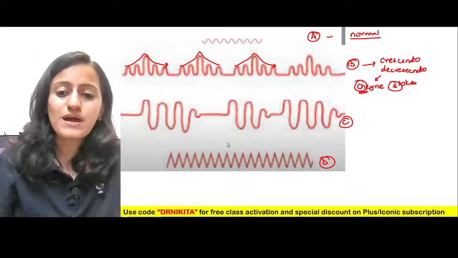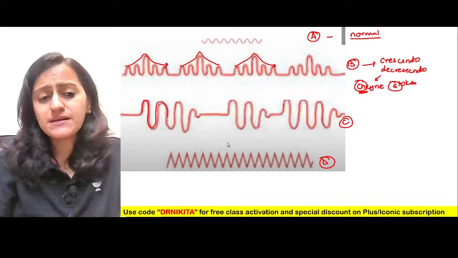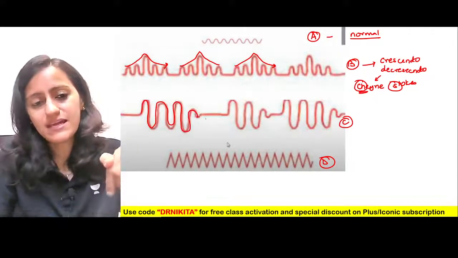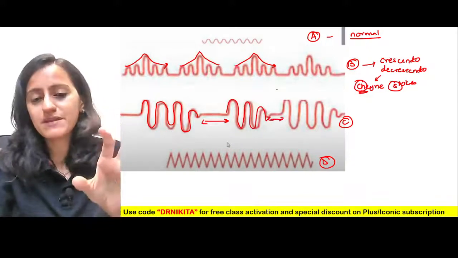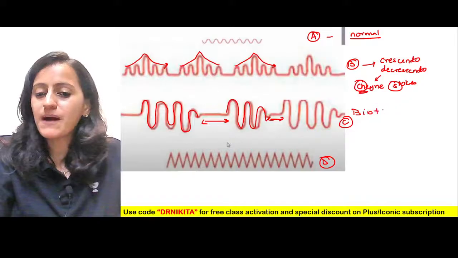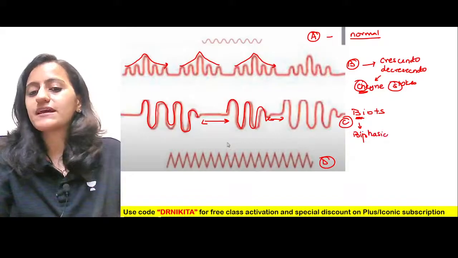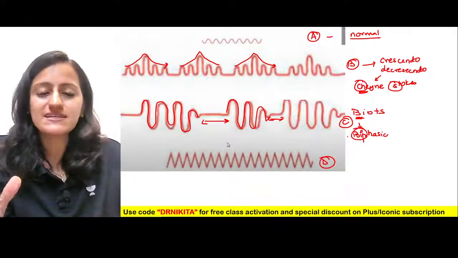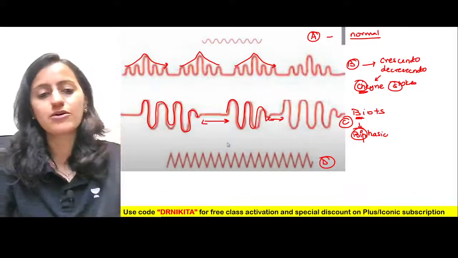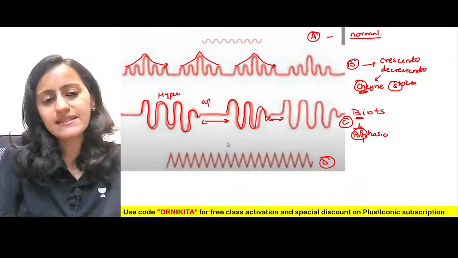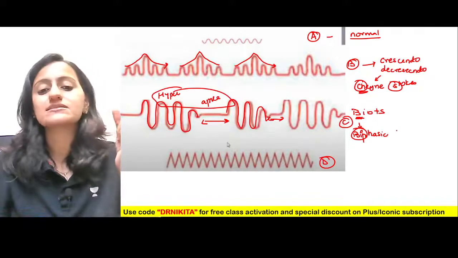The next one, in image C, what is happening here? There is a period of hyperapnea, the increased depth, and then there is apnea. Again, hyperapnea, and then apnea. This is called Biot's breathing. Remember, Biot's is like bi, which is biphasic. There are opposite phases coming: hyper, then apnea. So this is Biot's breathing.